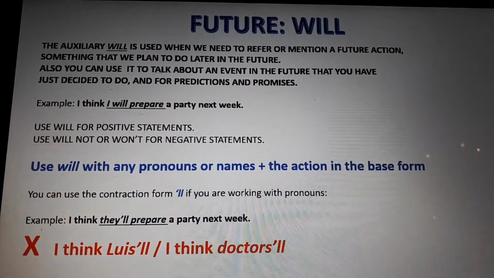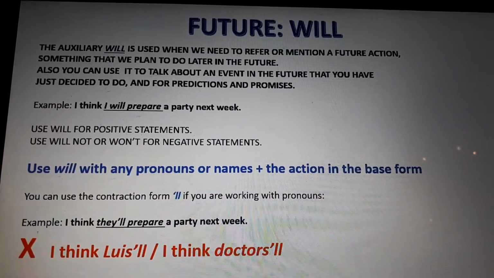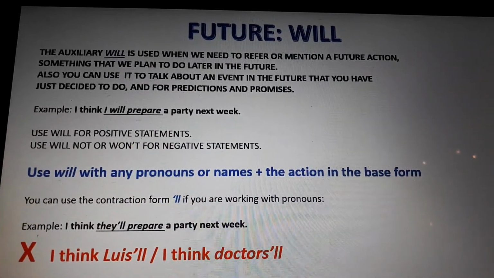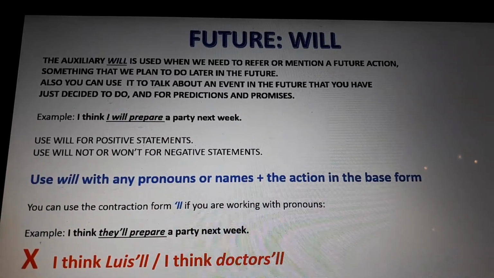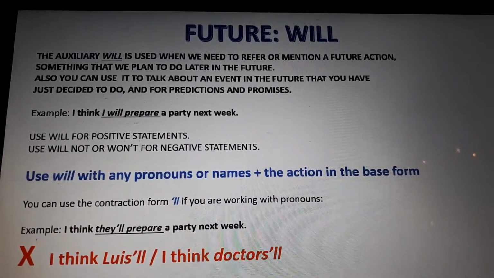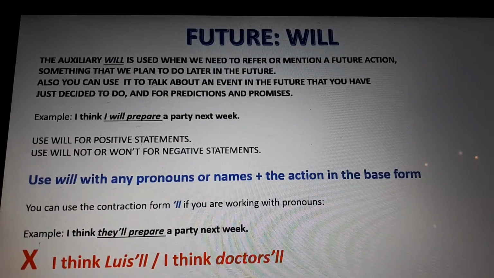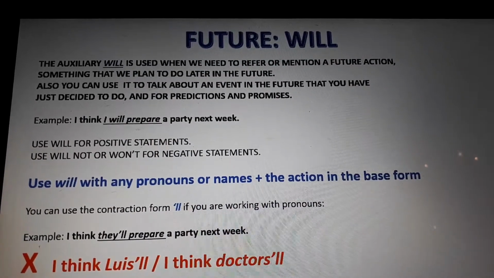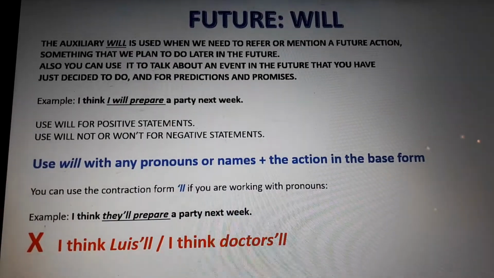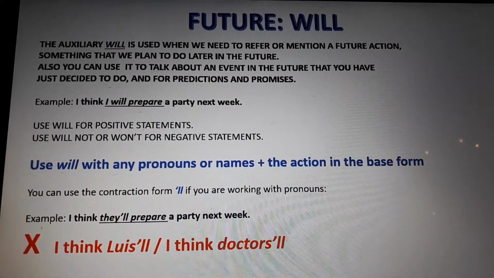Will, the auxiliary will is used when we need to refer or mention a future action, something that we plan to do later in the future, okay? Or also you can use it to talk about an event in the future that you have just decided to do, okay? And for predictions and promises.